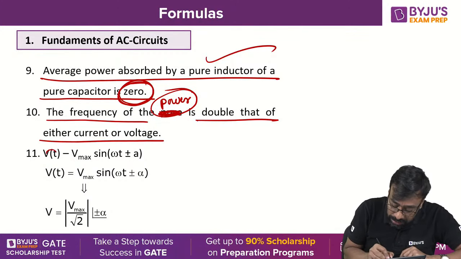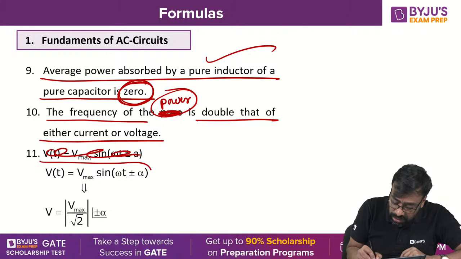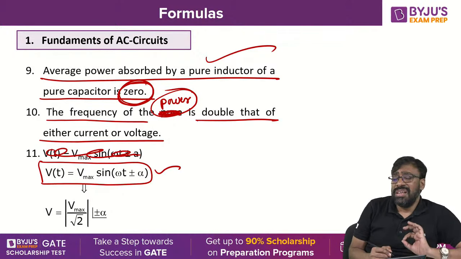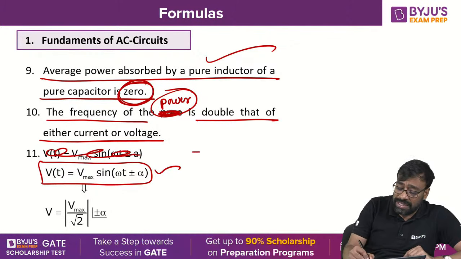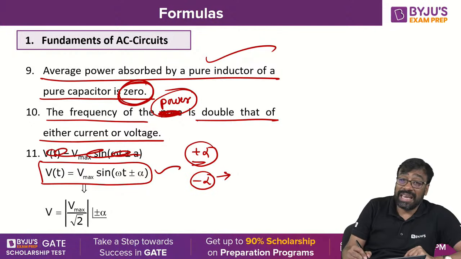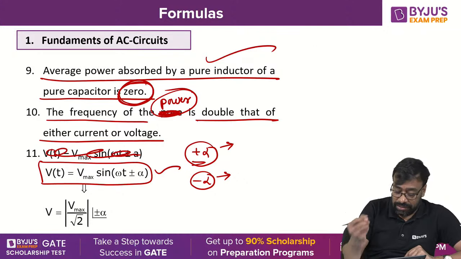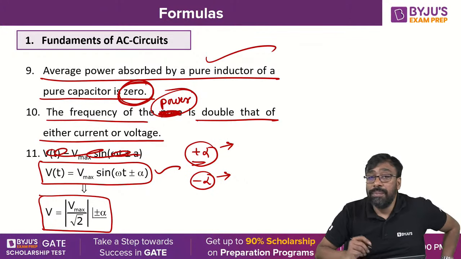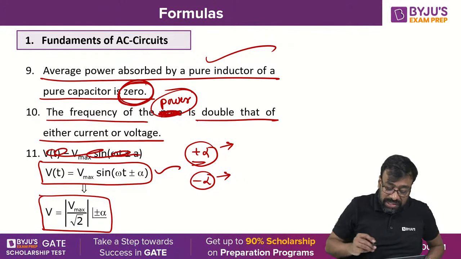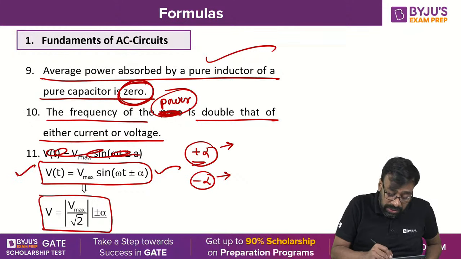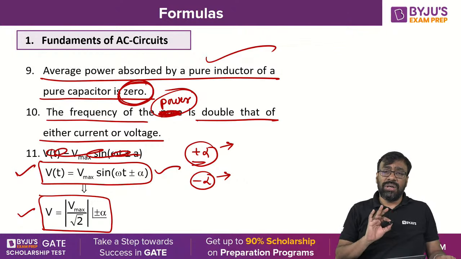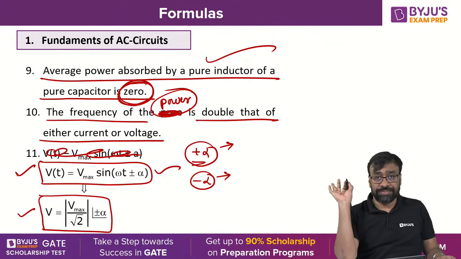Now, v(t) equals V max sine omega t plus or minus alpha, a general sinusoidal expression. Minus means it is a lagging angle, plus means it is a leading angle, and it can be expressed in complex numbers as V max by root 2 at plus or minus alpha, the RMS value. This is the instantaneous or sinusoidal form. This is the RMS form or complex form. Any sinusoidal form can be expressed as a complex form.